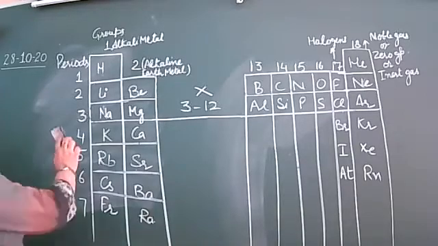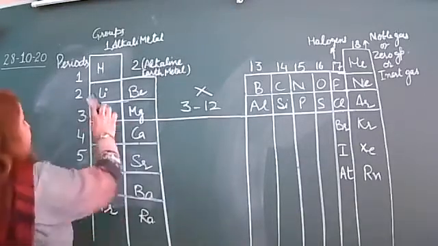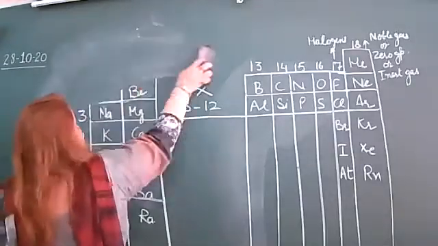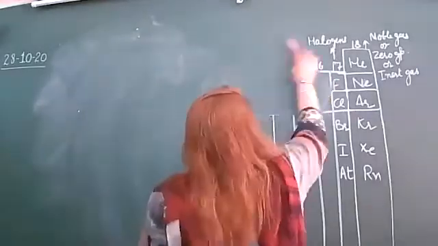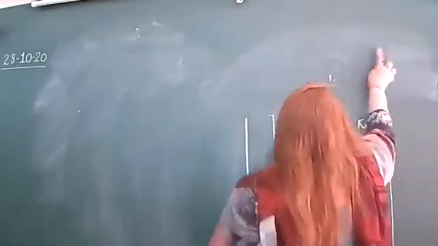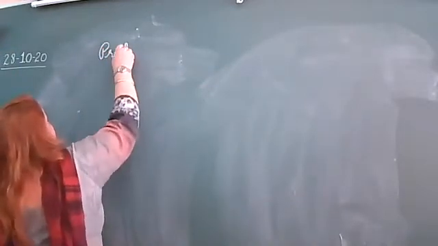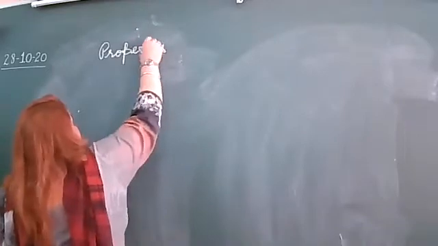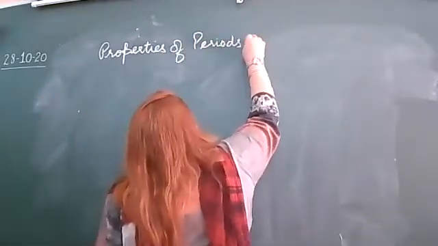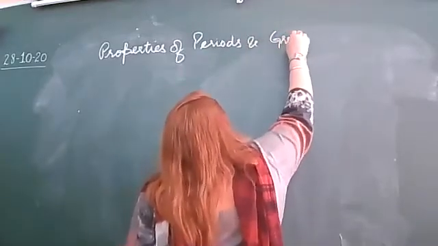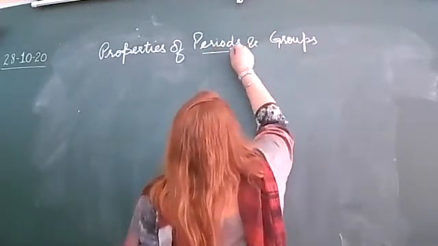Right? May I erase this one now? I'm just writing the first property. Now we are going to discuss the different properties of the periods and the group. I will discuss periods and groups simultaneously.